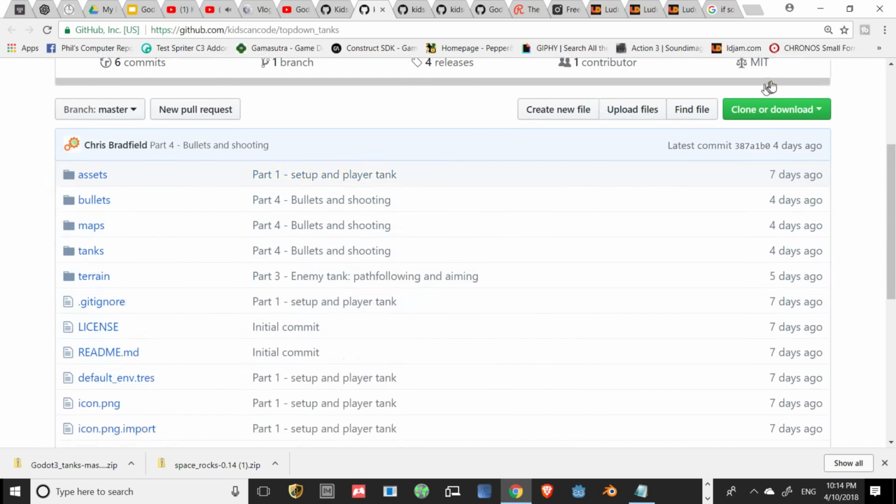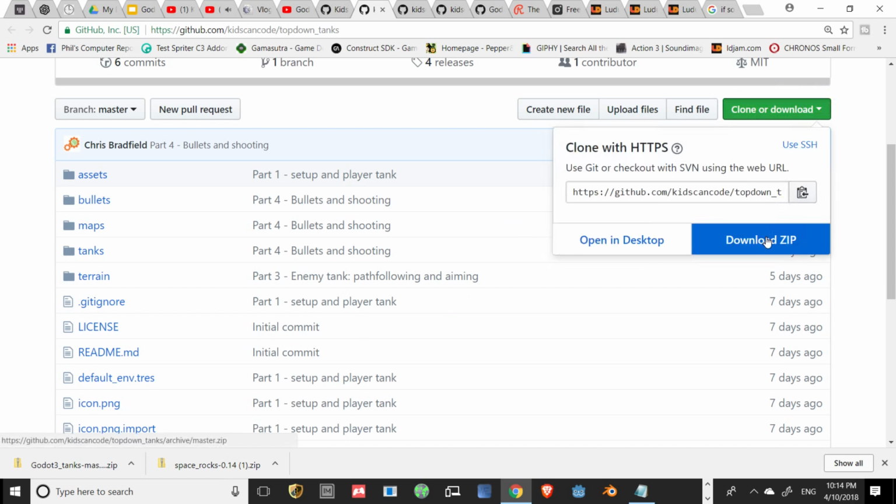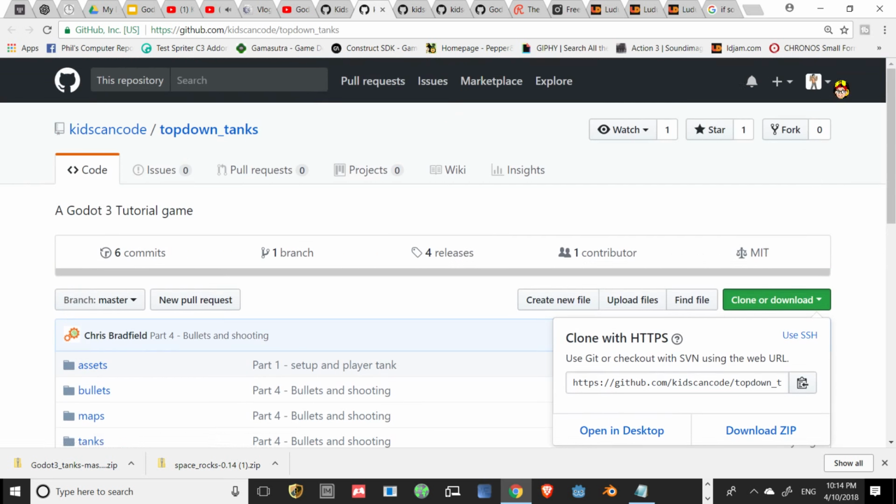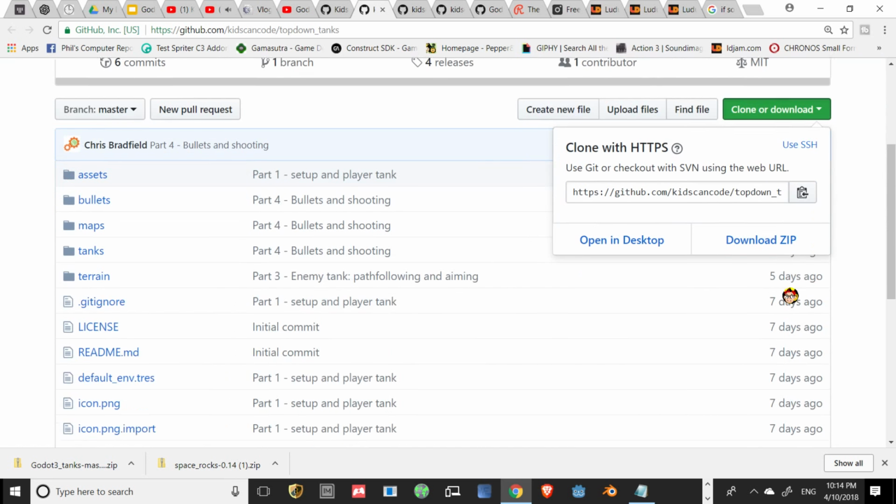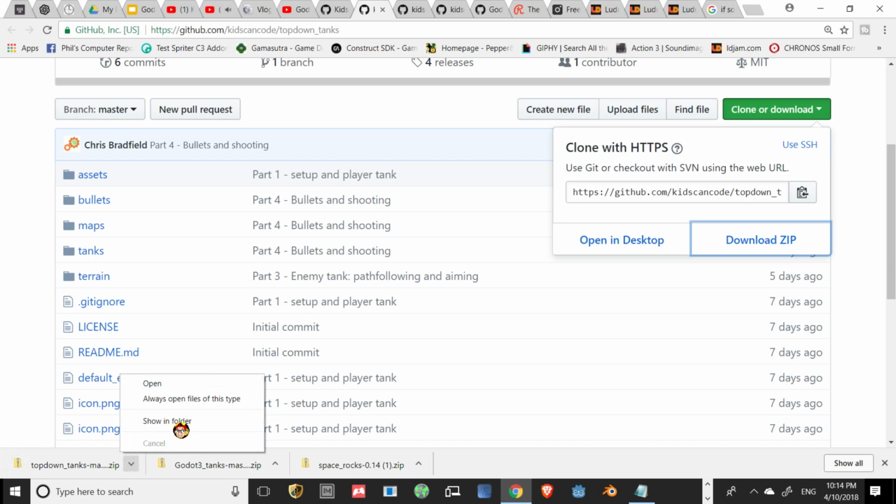Now, I'm just going to click right here, since this is kind of the beginner's thing. I'm going to download this as a zip. That's the best way I understand it from GitHub. You don't have to sign into GitHub to download the file, as far as I know. I just am because I'm working on another project with some other people, doing my best to work with other people on a project. Again, not the best programmer, yada, yada, yada. That's downloading, doing its thing. Then I'm going to click it. I'm going to show in folder.